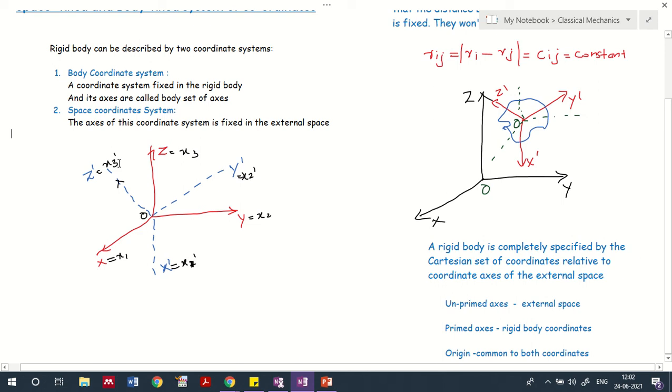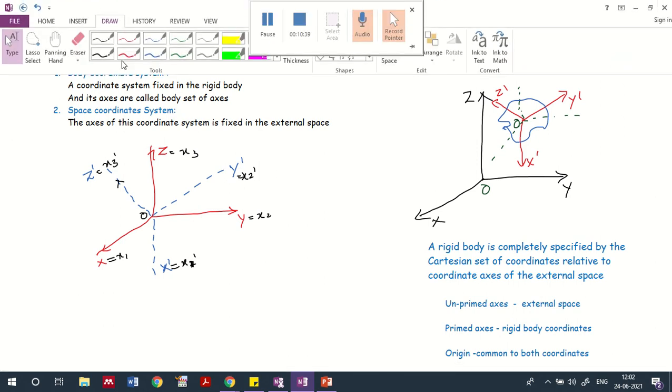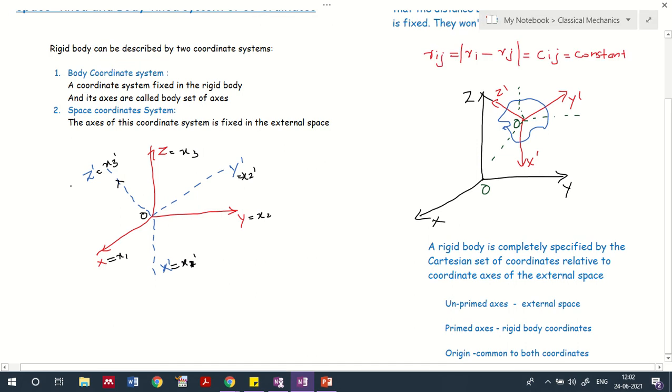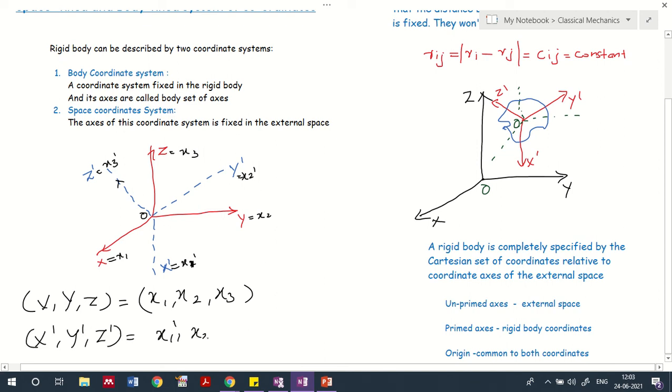So the coordinates xyz can be represented as x1, x2, x3 for convenience, and x dash, y dash, z dash can be represented as x1 dash, x2 dash, x3 dash.